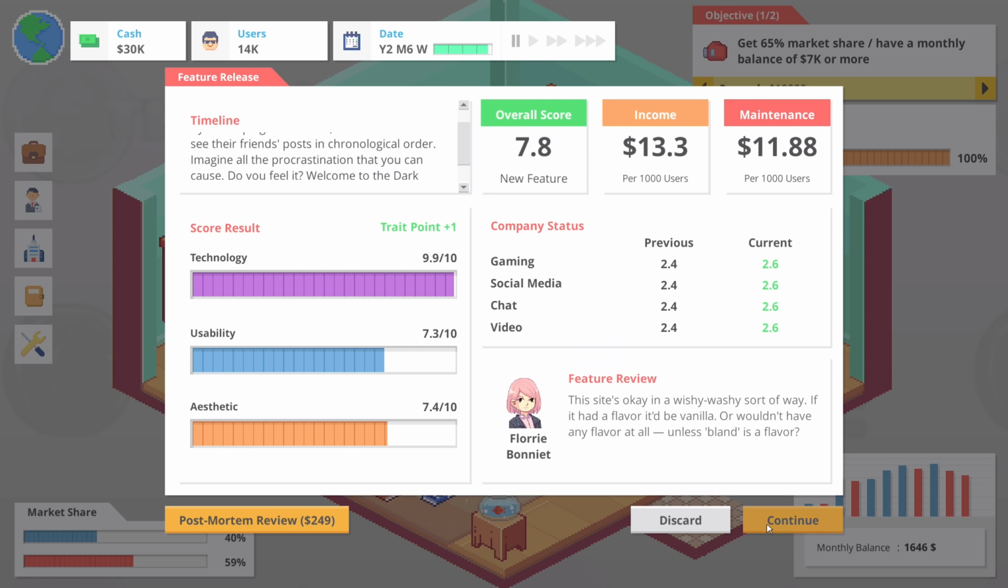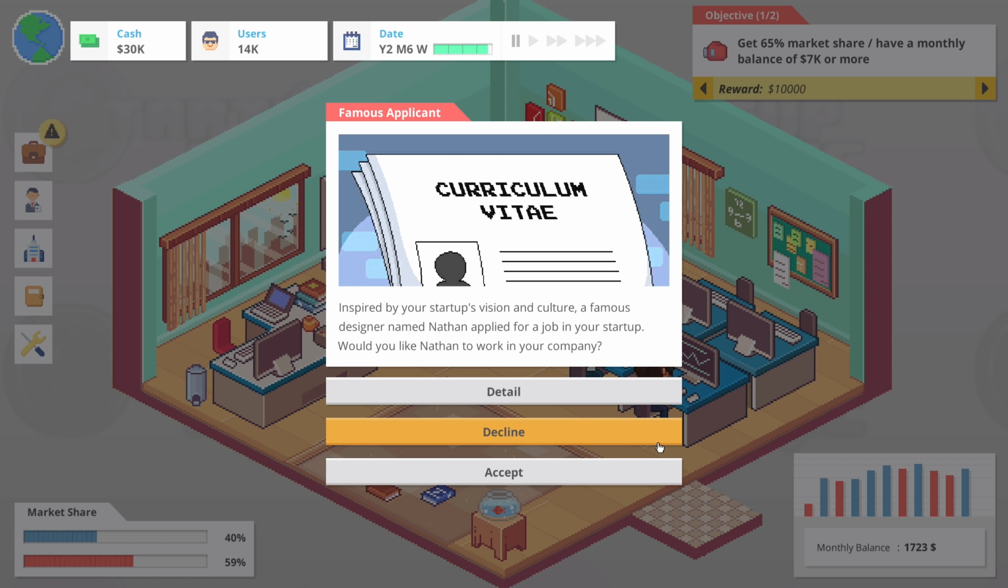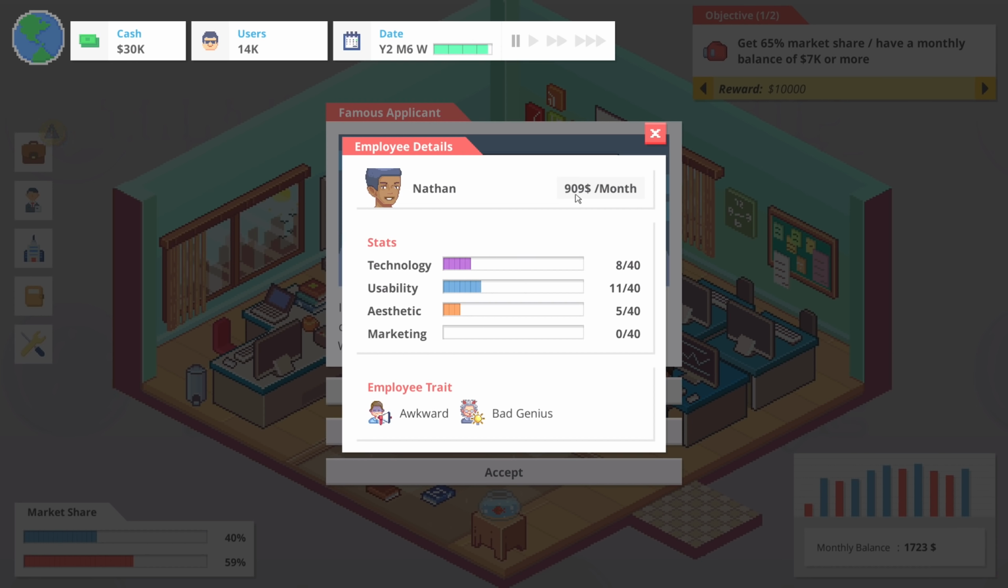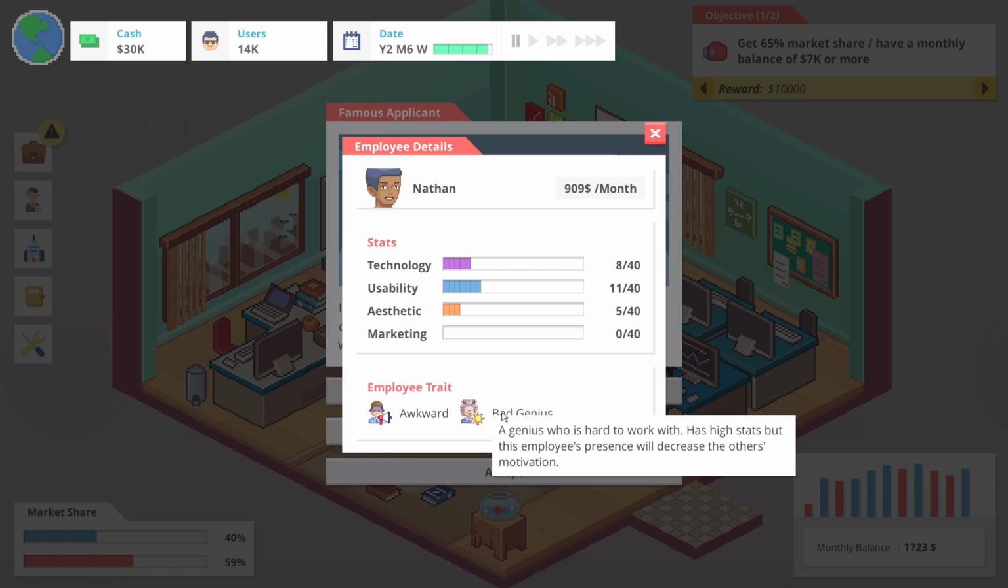We have 14,000 users right now. We also have a CV coming in here, famous applicant. Inspired by your startup's vision and culture, a famous designer named Nathan applied for a job. Would you like him to work in your company? I want details. 909 per month. He's awkward and he's a bad genius. A genius who is hard to work with. Has high stats, but his employee's presence will decrease others' motivation.